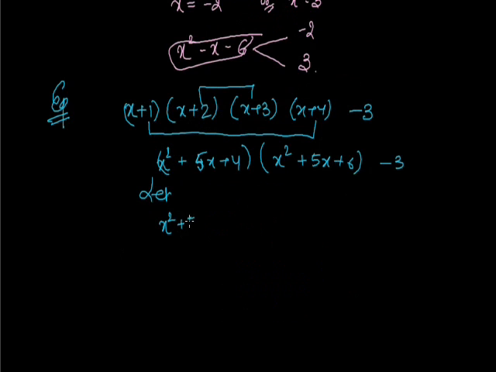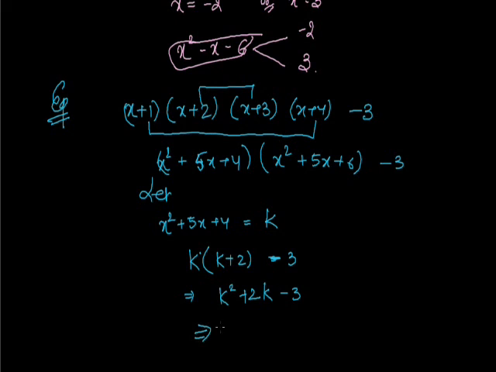Now let x square plus 5x plus 4 be equal to k. So k into k plus 2, that should be minus 3. Now k square plus 2k minus 3.